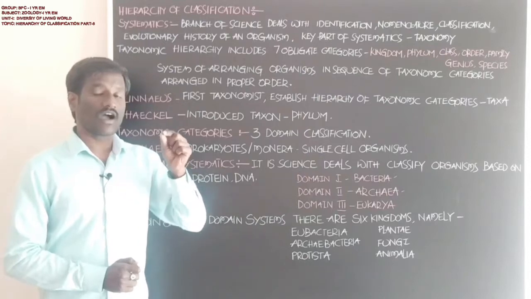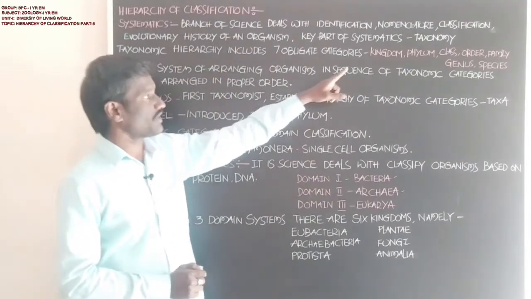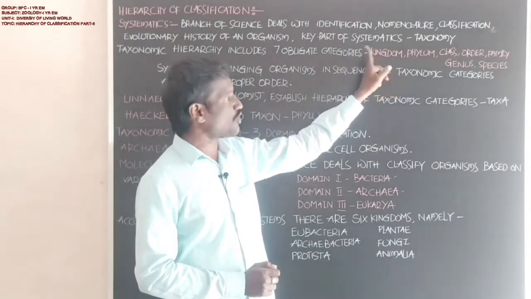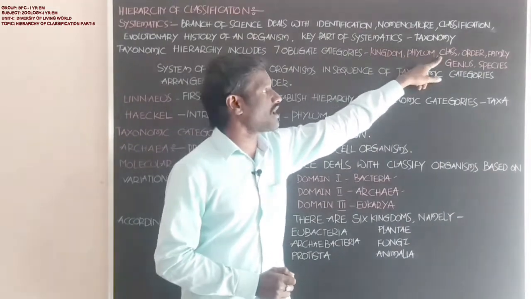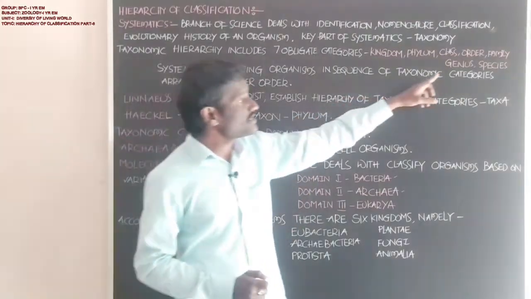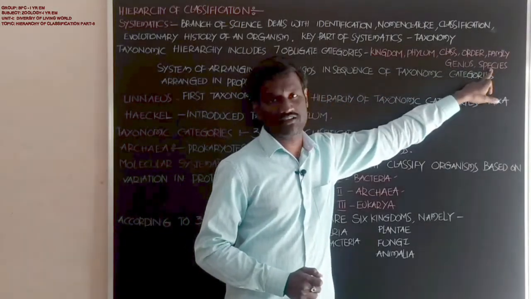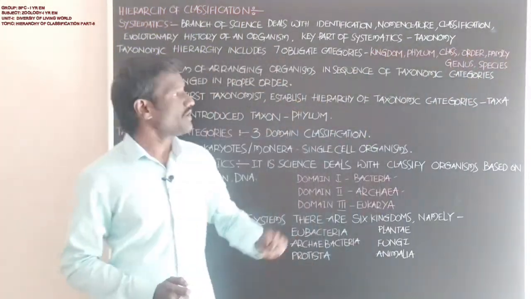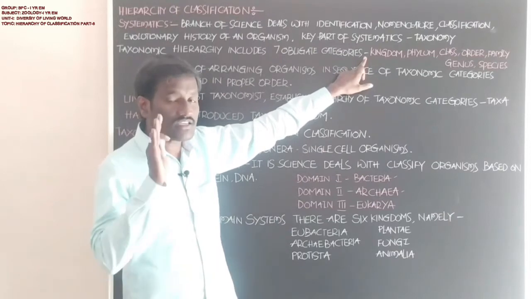Domain is the highest category. Domain, kingdom, phylum, class, order, family, genus, species. Species is the lowest taxon in the hierarchy levels of classification, and domain is the highest taxon.